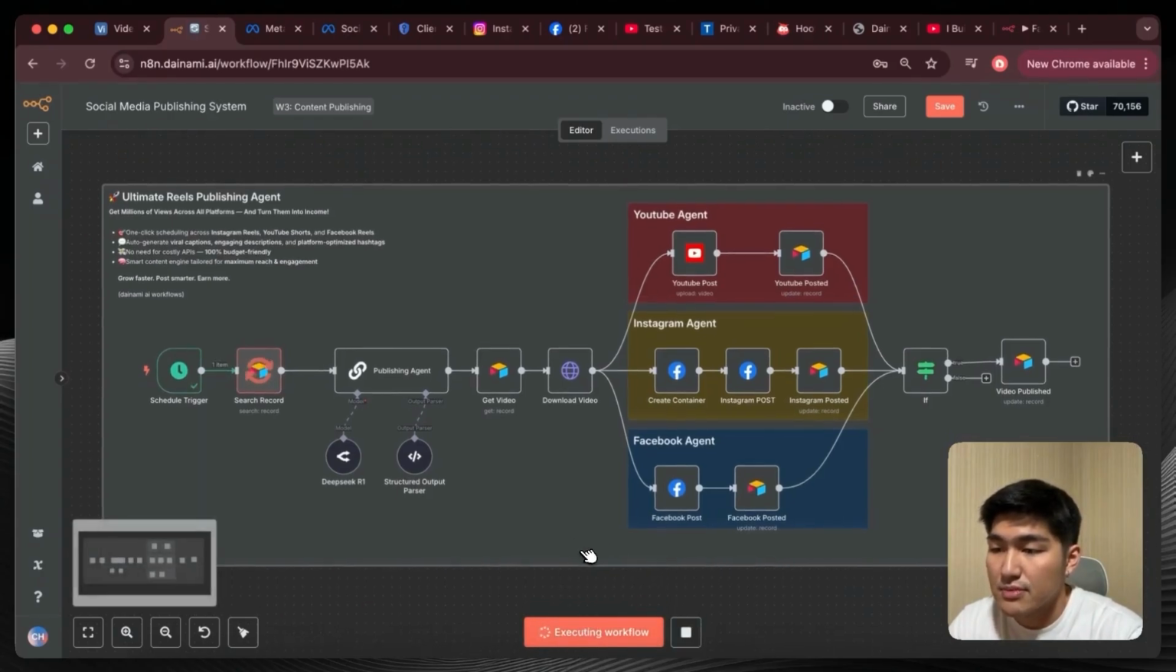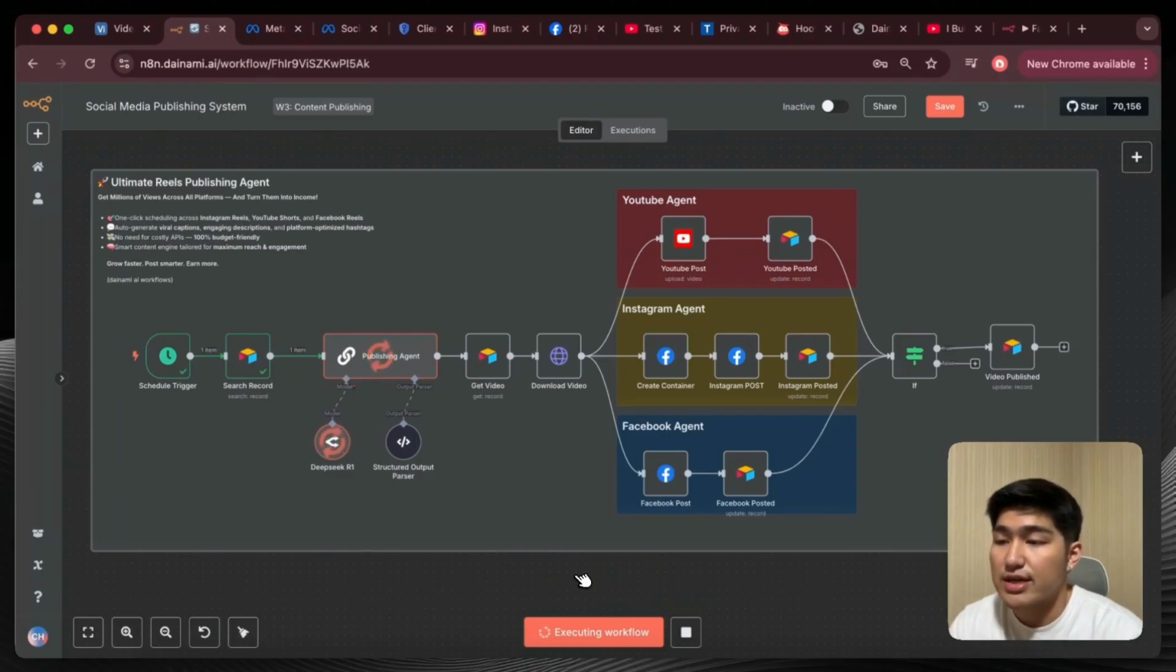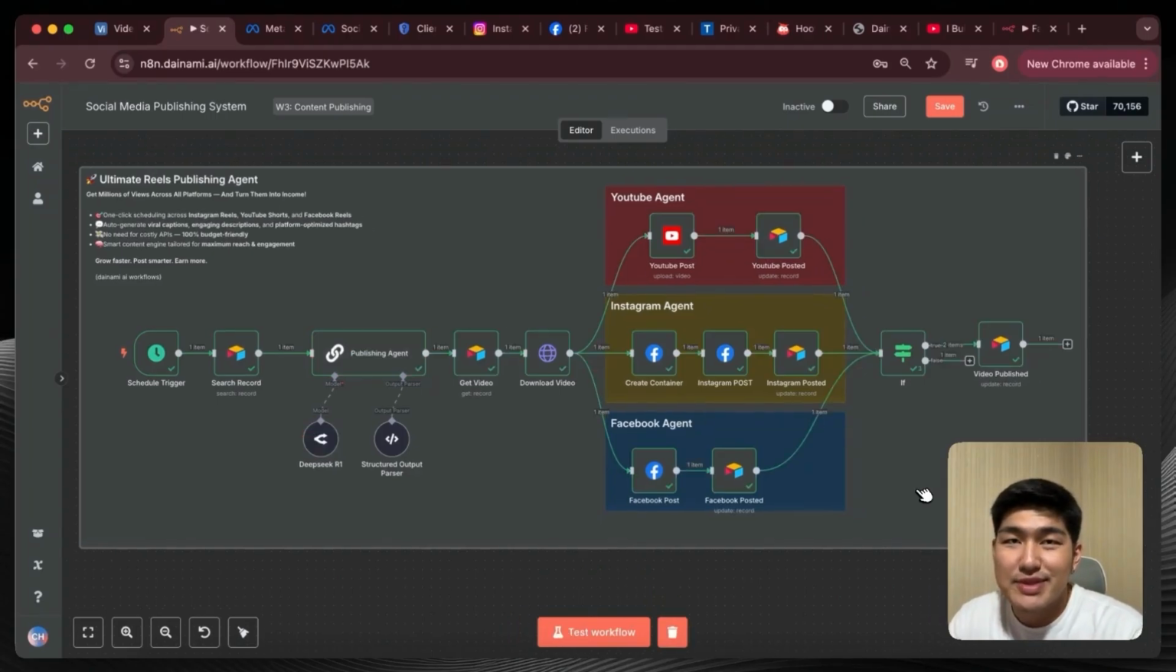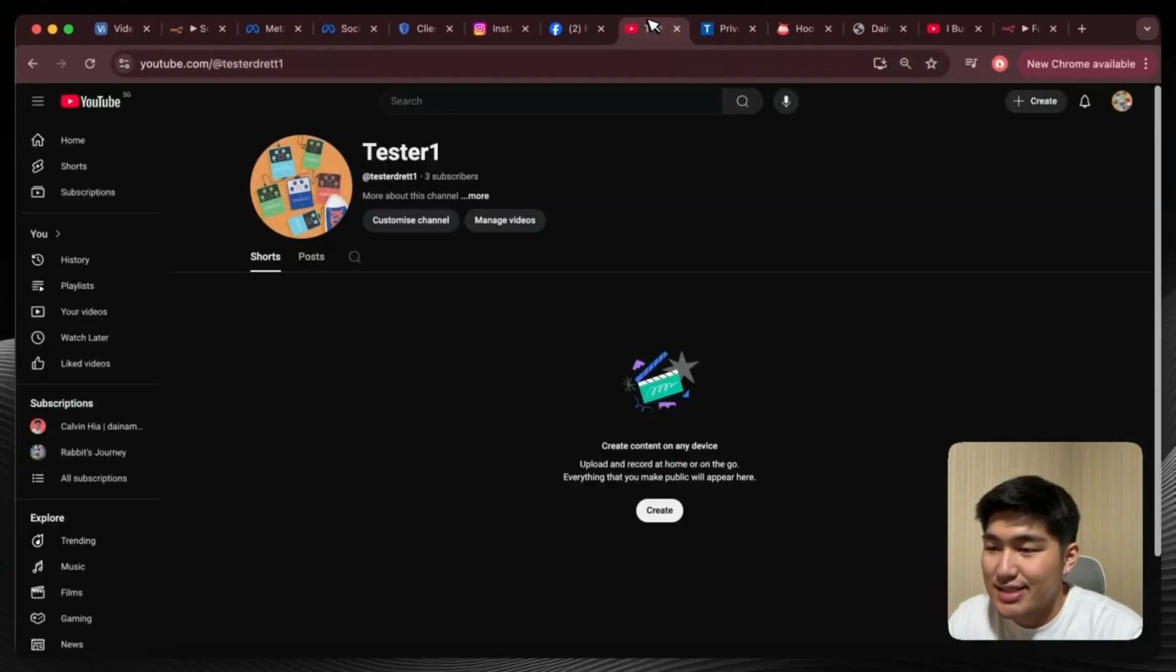Check this out. You can see over here, the publishing agent is right now helping us craft all of these different descriptions and captions for each of these different platforms. After it's done, it's going to utilize the 3 different APIs to help us upload into YouTube, Facebook, and Instagram. So let's wait and see what happens at the end of it. Alright, now that it's done, let's check out our social media platforms to see what has happened. Let's open this up and refresh this.